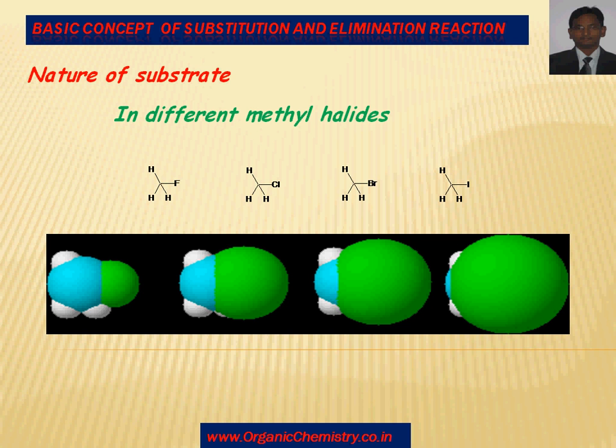When you look at the electronic size, this white part is the hydrogen, this one is carbon and this green part is the halogen. The size of methyl fluoride is this one, then the size of methyl chloride, methyl bromide and methyl iodide. You can think about the bulk in the case of methyl iodide.